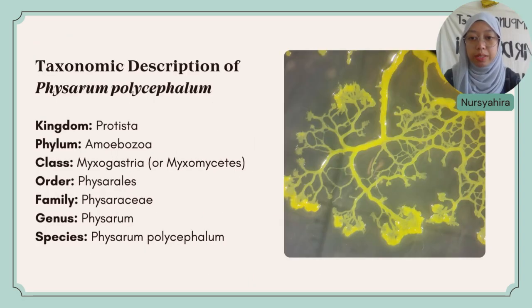As shown, this is the taxonomic description of Physarum polycephalum. Physarum polycephalum is under kingdom Protista, whose phylum is Amoebozoa. The class is Myxogastria, order Physarales, family Physaraceae, genus Physarum, and species is Physarum polycephalum.